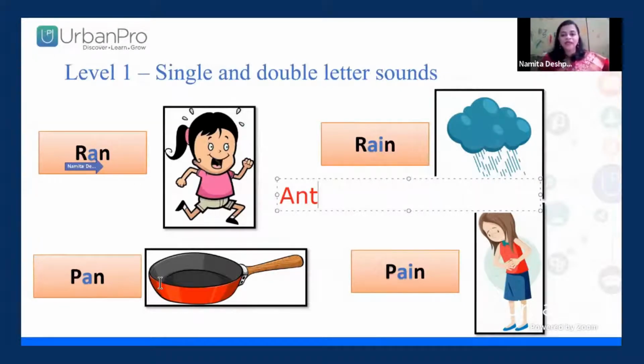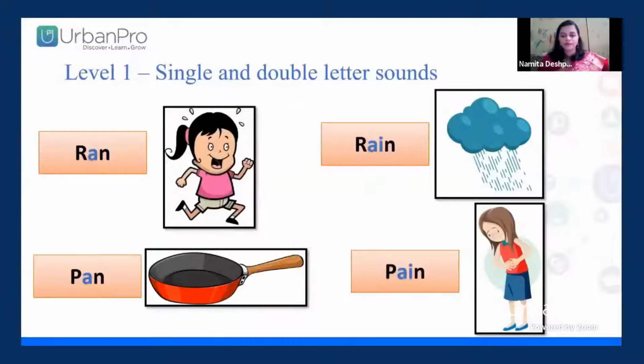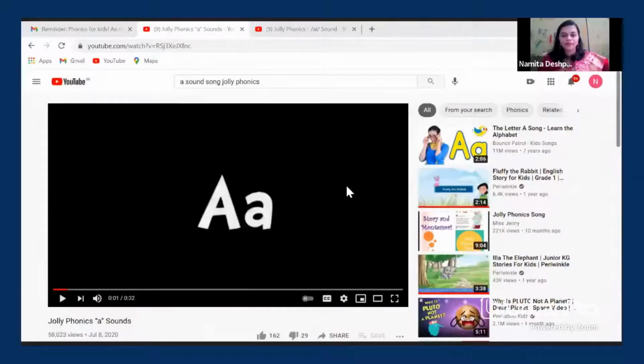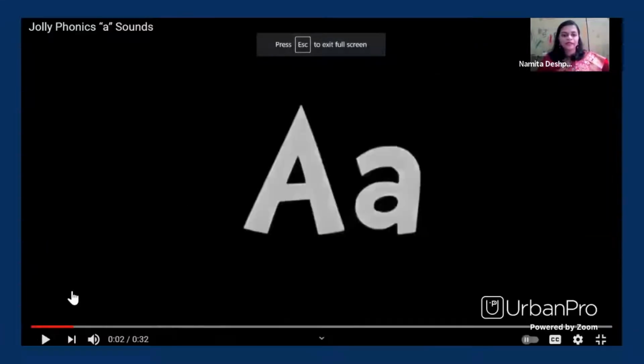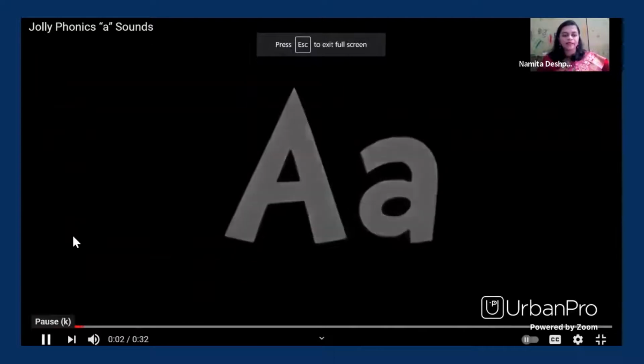Now, there is also a song. Let me play the song also. All of us will listen to the song. First we listen and just understand.